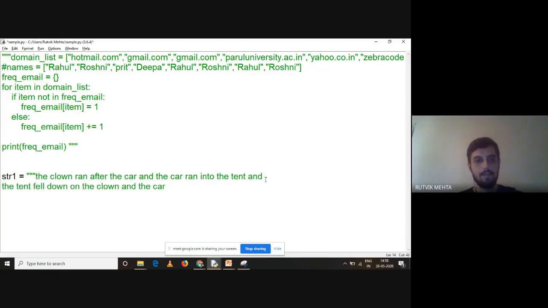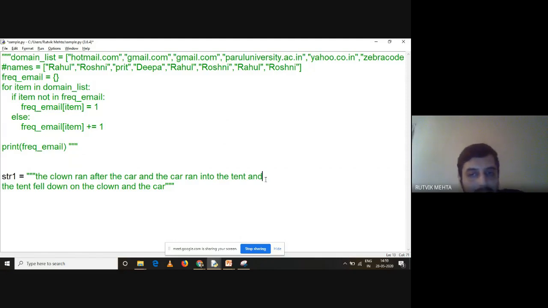This is my string, and it is saying that the clown ran after the car and the car ran into the tent. I'll be moving this to a single line later, and I'll tell you the reason. When I press enter over here, /n will be added, and it will be considered as a whole single word. I don't want that /n to be a whole single word. So understand how it works. The clown ran after the car and the car ran into the tent, and the tent fell down on the clown and the car, right?